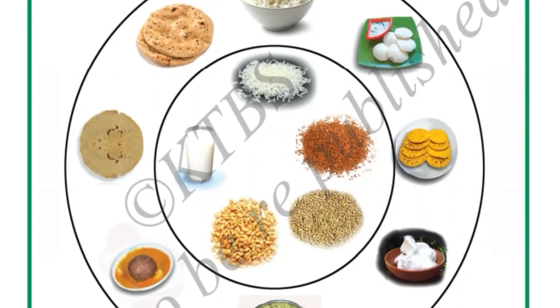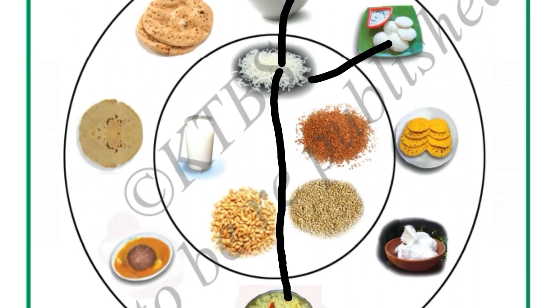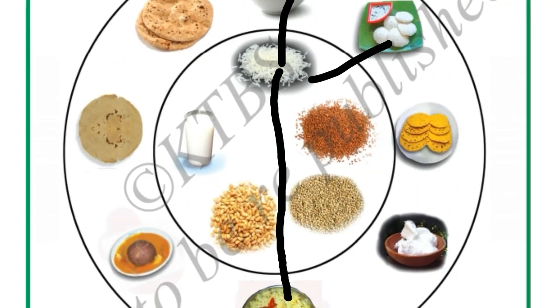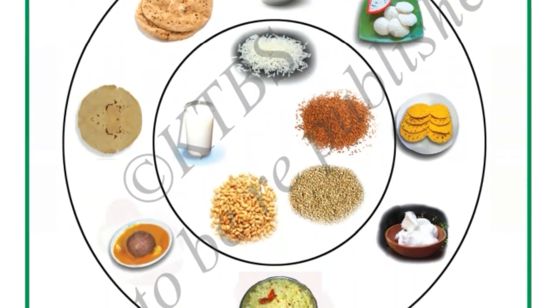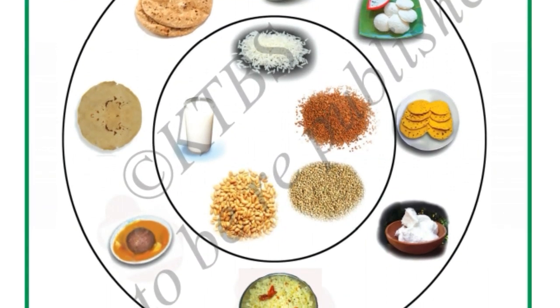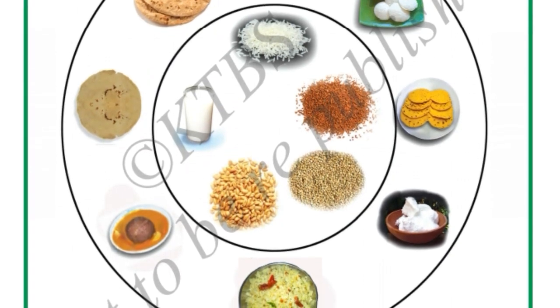Okay, see, first rice. Rice is used to prepare rice. We will put match for this. Idli, from which we prepare idli? From rice itself. So we will mark for the rice. From ragi, what do we prepare?